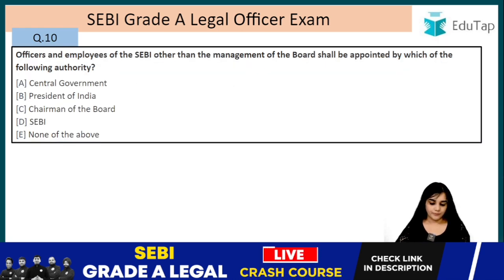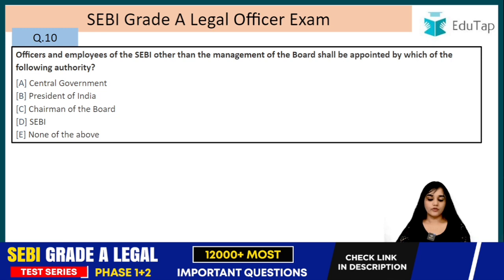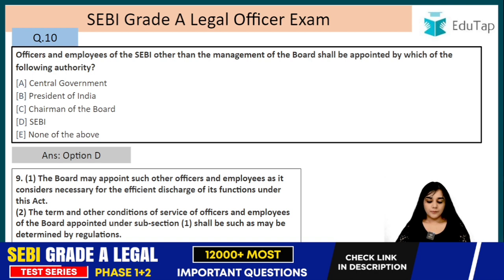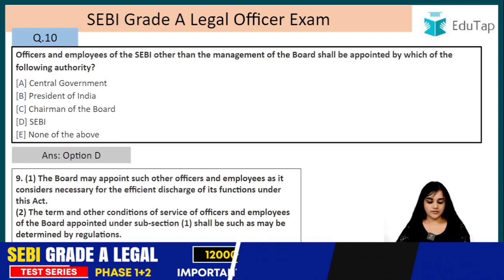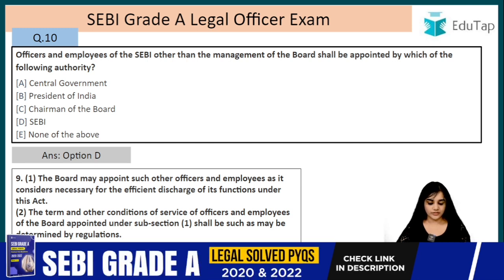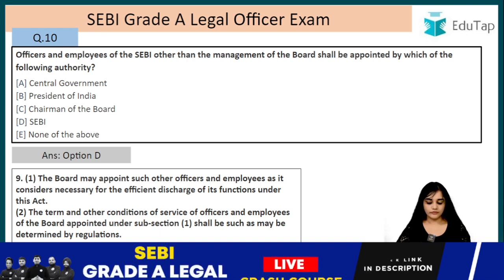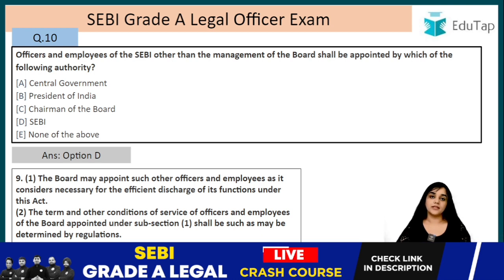Alright, question number 10. Officers and employees of the SEBI other than the management of the board shall be appointed by which of the following authority? So the answer is SEBI, that is the board itself, right? The board may appoint such other officers and employees as it considers necessary for the efficient discharge of its functions under this act. So who has this power? It is with the SEBI itself. The term and other conditions of the service of the officers and the employees of the board appointed under subsection 1 shall be such as may be determined by the regulations.